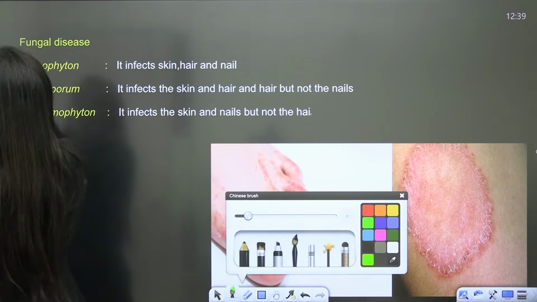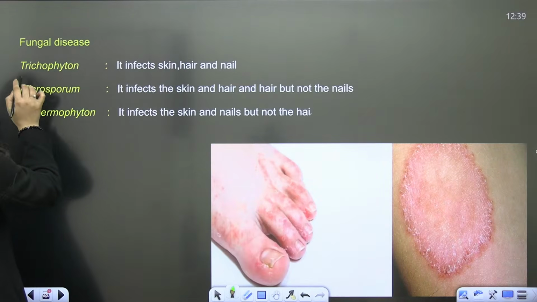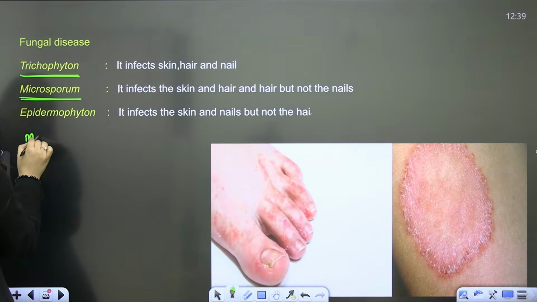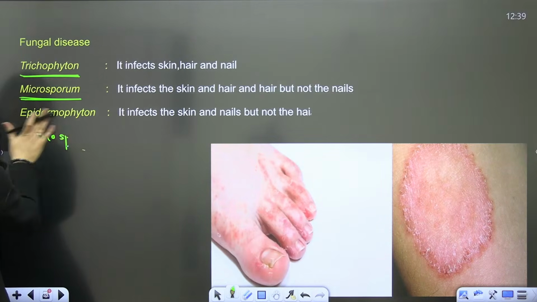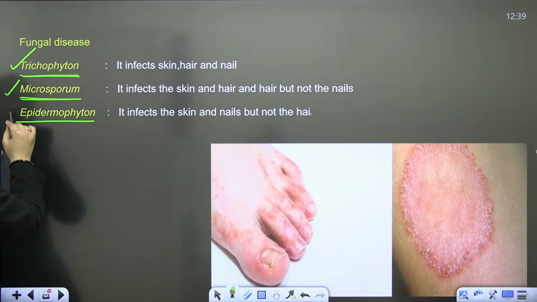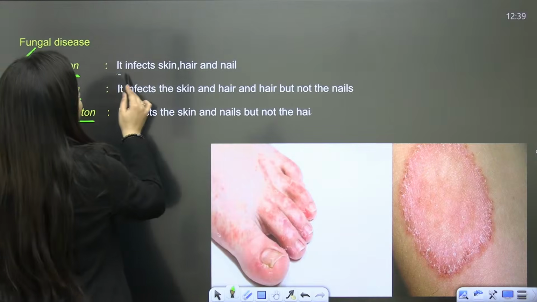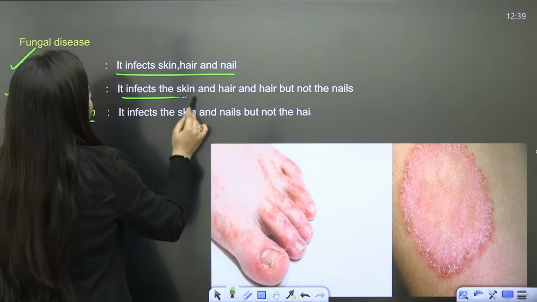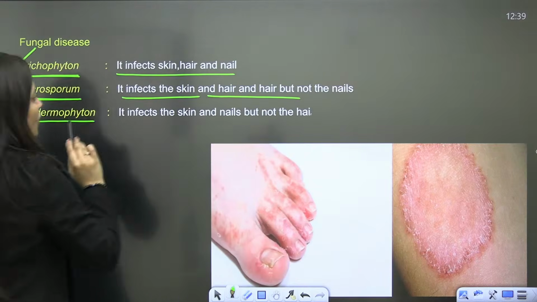So this is Trichophyton. Microsporum, do not confuse it with macrosporum. It is microsporum. Please make sure you don't make this mistake. Epidermophyton. These are the three genera. Trichophyton will infect skin, hair and nails. Microsporum infects the skin and hair but not the nails.